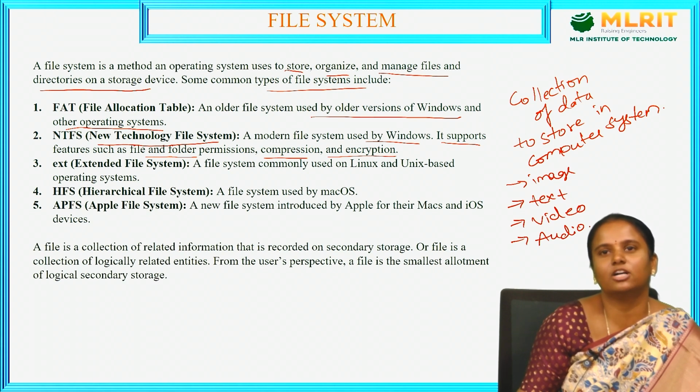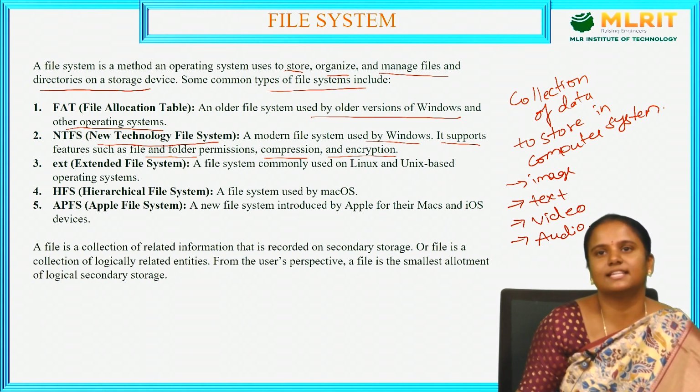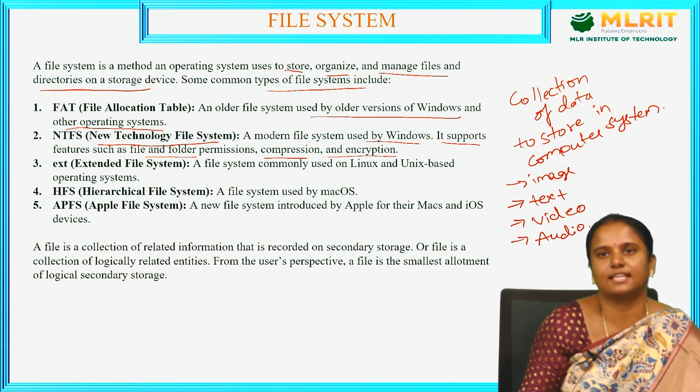Whatever we are doing, the permission should be given by the new technology file system. If permission is denied, we cannot access the files; only an authorized user can access them, using secret keys or a password.